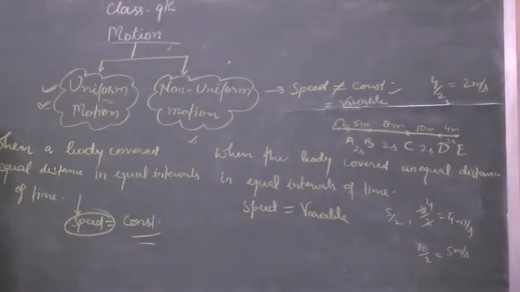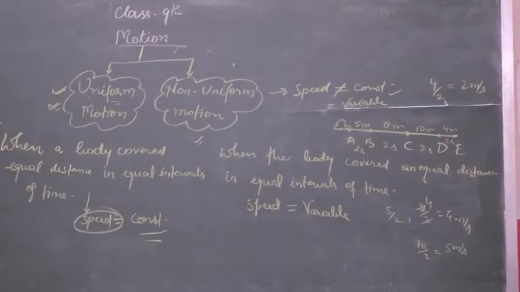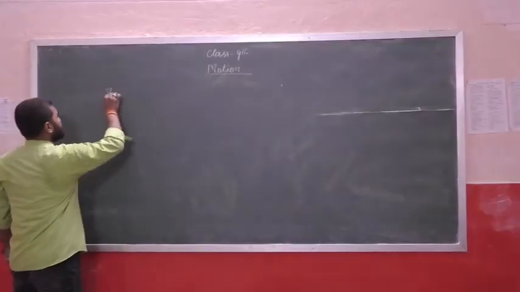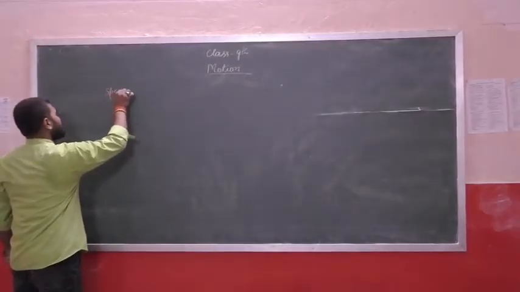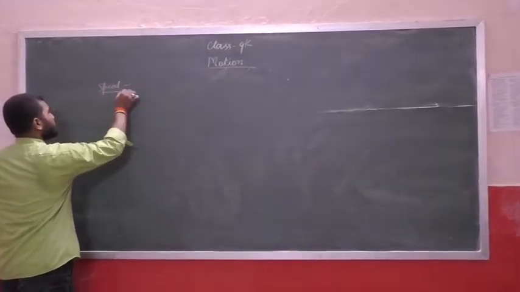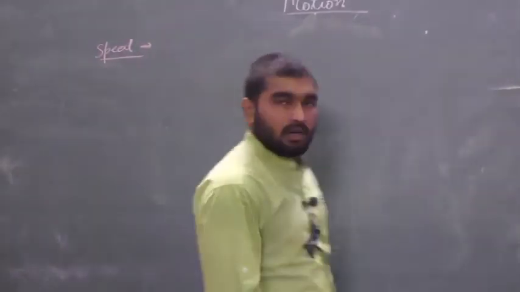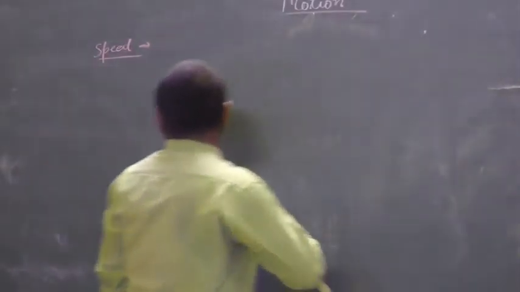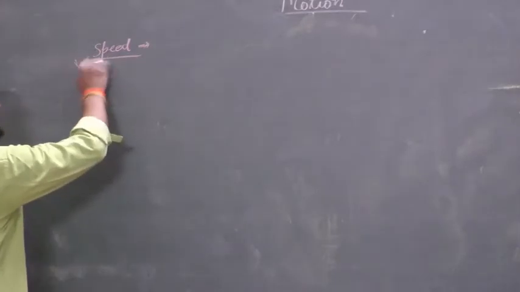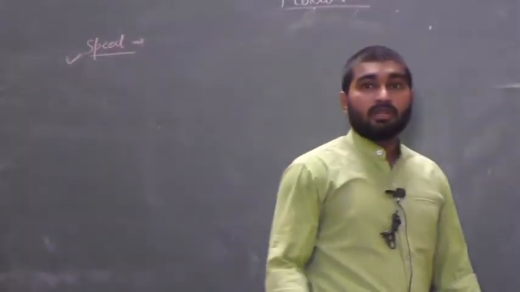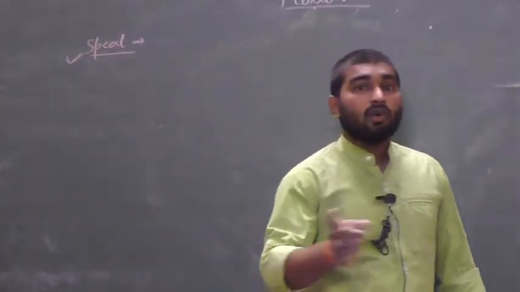Now speed: how slow or how fast the body is moving will be analyzed by the speed. So speed is the phenomenon of how slow or how fast the body is moving.